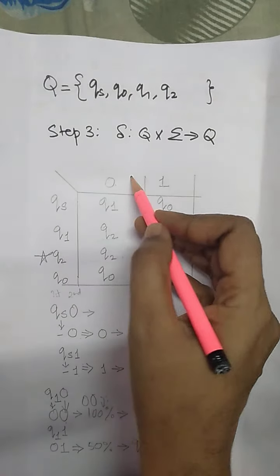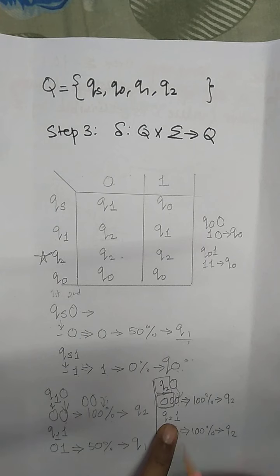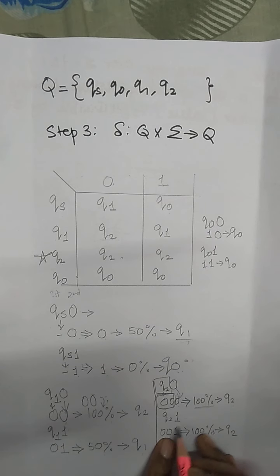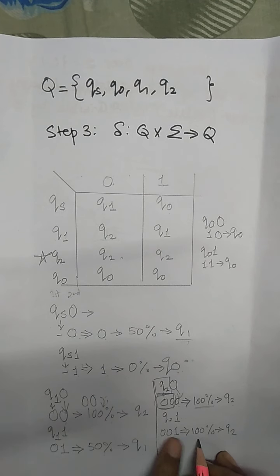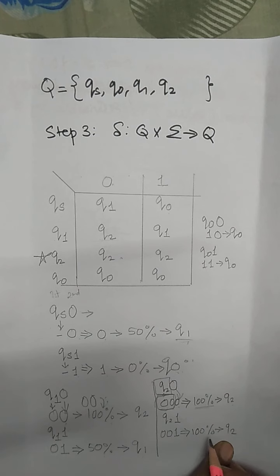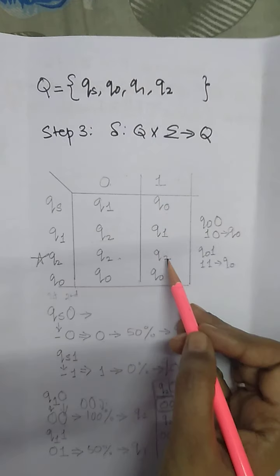So Q2 with the next bit as 0 goes to Q2. Now Q2 with the next bit as 1. What is Q2? Q2 is the string which is 100% required by the question, that is starting with double 0 and with the next bit as 1. Is it going to change any condition? No. Here from the string I came to know that your string started with double 0, which is according to our requirement, 100% required by the question, and this state is indicated by the state Q2. So Q2 with the next bit as 1 goes to Q2.